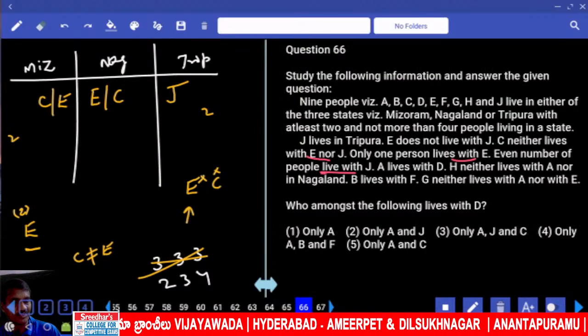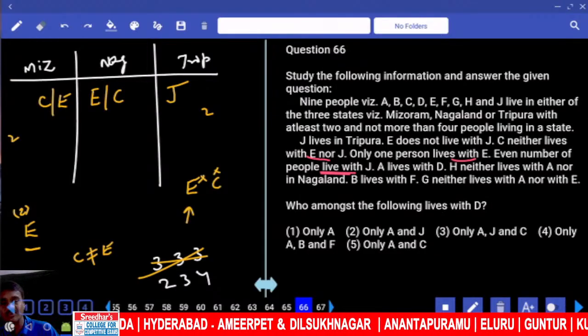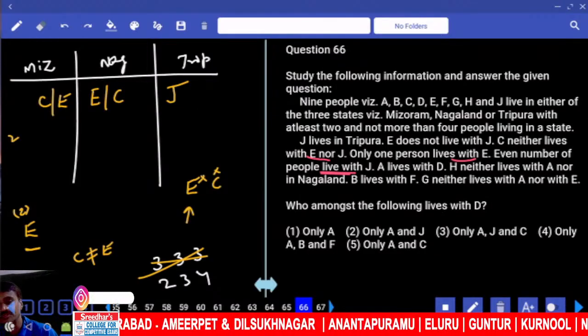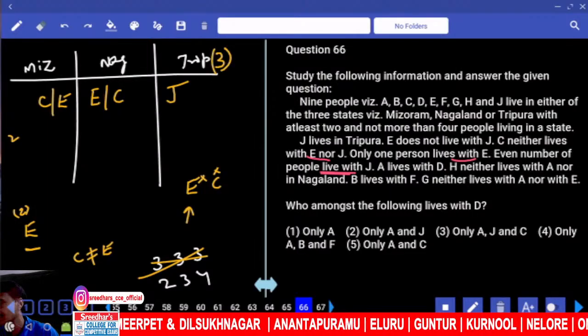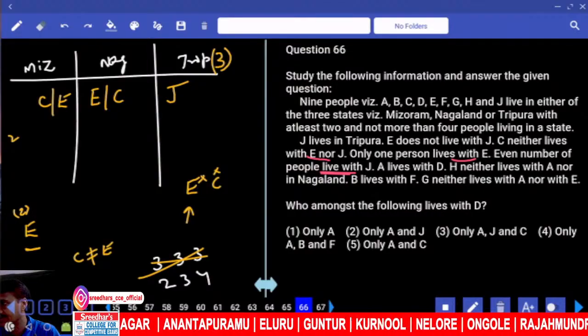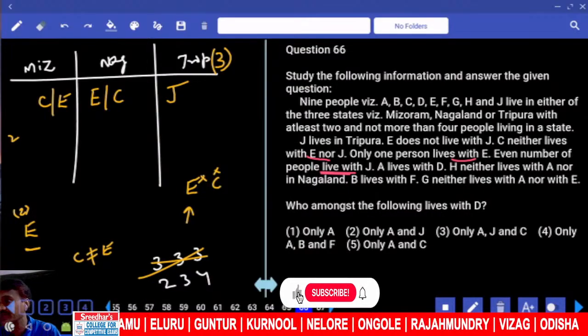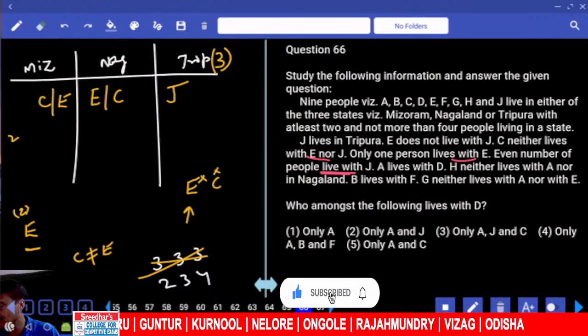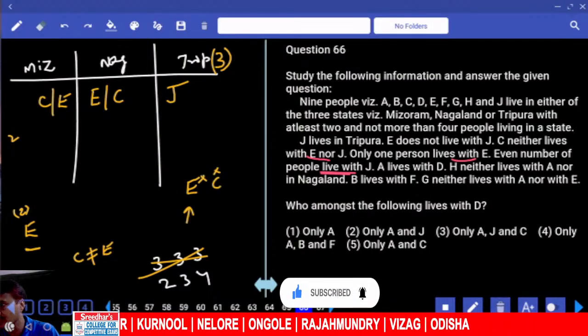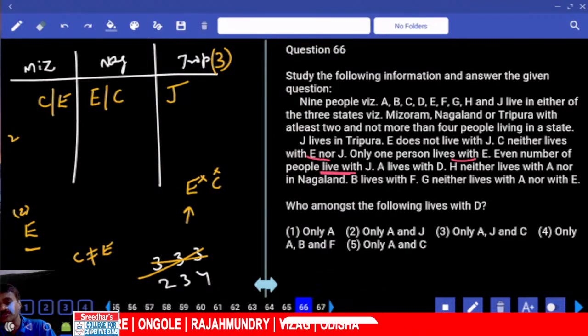An even number of people live with J. With J, how many people? Even number of people live with J means J plus 2 more people. Total is an even number of people with J, so 2 more, J plus 2 more, that is 3 persons. Now 3 persons in Tripura.